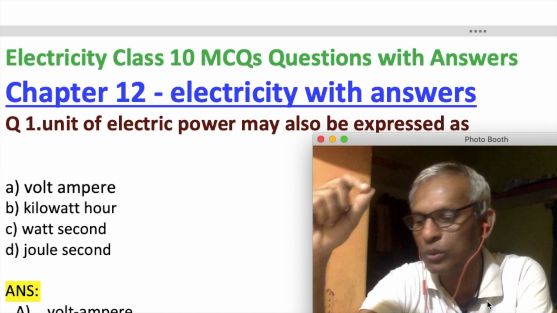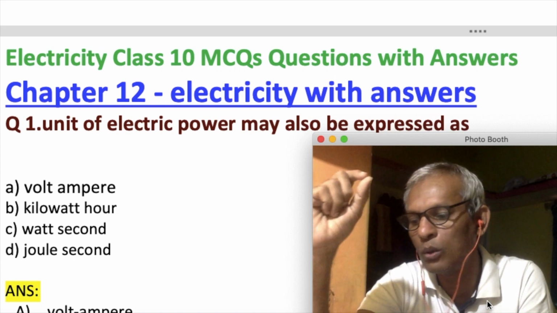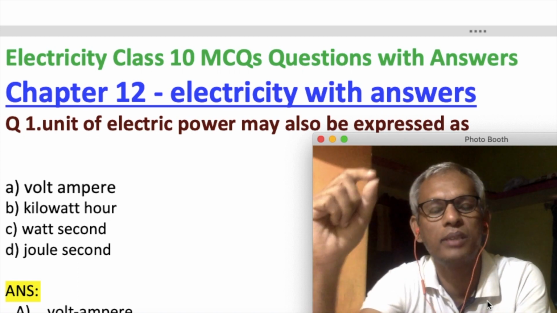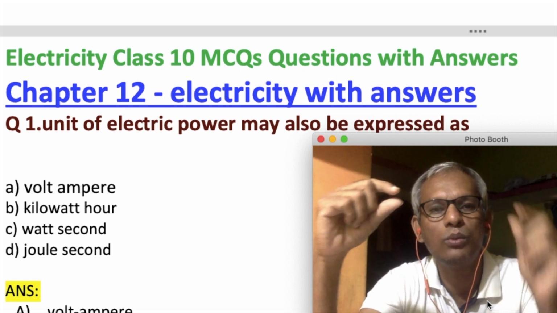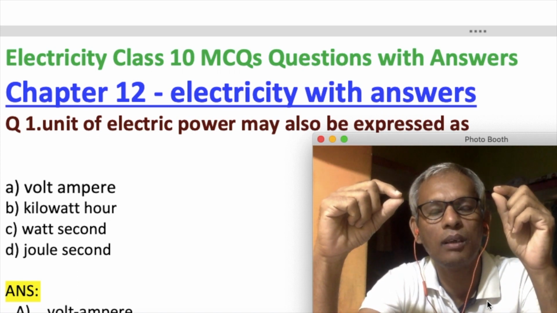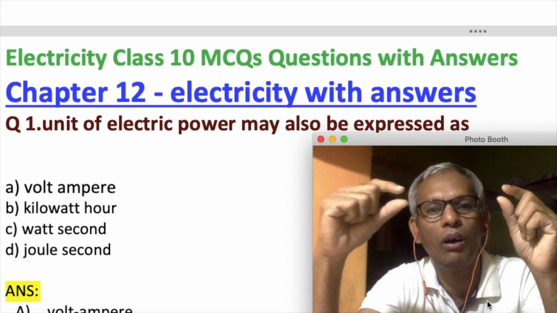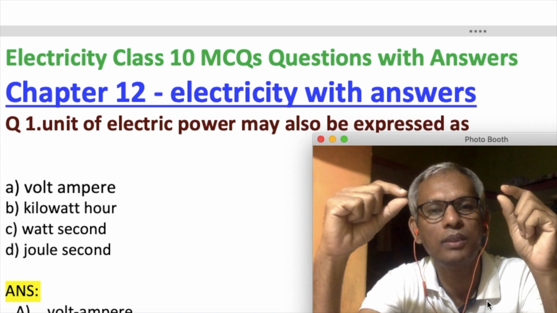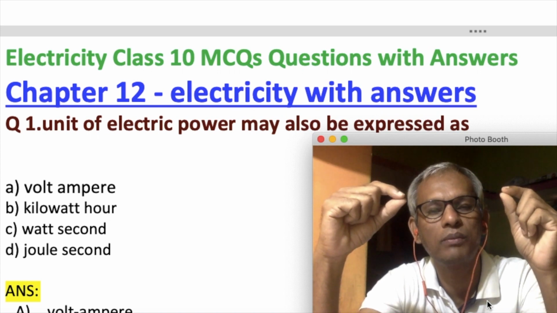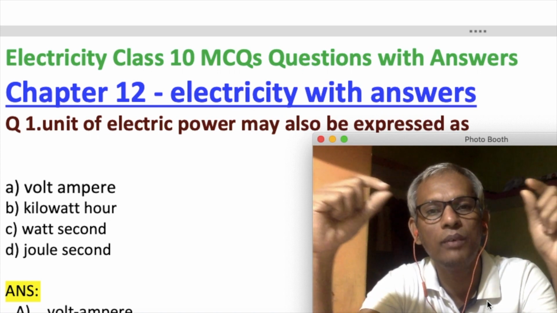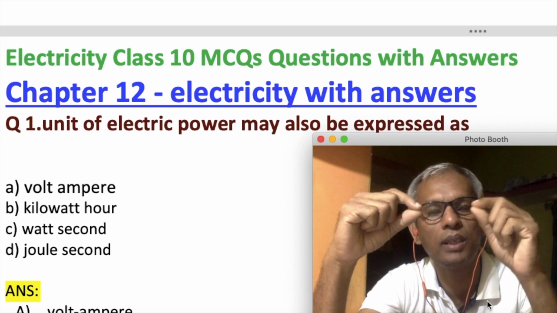Now, according to Coulomb's law, if there are two charges, we can take both as positive, or one positive and one negative. If both are positive, or the same type of charges, then they will repel each other. If they are opposite charges, then they will attract each other.